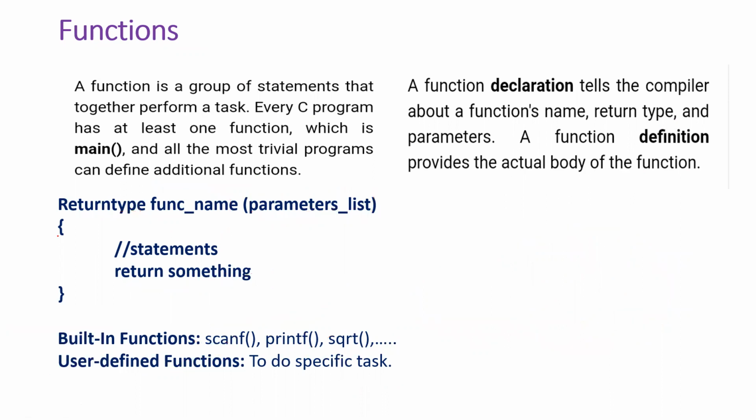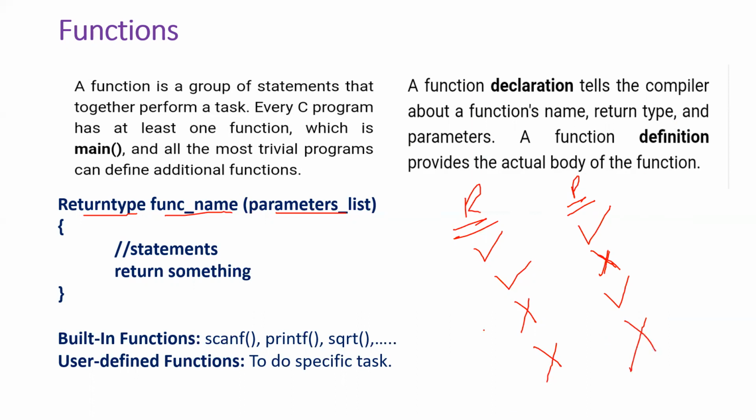Okay, let's see some more details about the functions. As you can see, you can make the functions in 4 ways. Why? Because of the return type, the function name and the parameters. First, with a return type and with parameters, it is one way. Taking just the return type with no parameters passed is another way. Returning void, with no return type, but taking some parameters, is one case. And another case is returning void and also not taking any parameters. Like this, in these 4 ways you can create the functions.